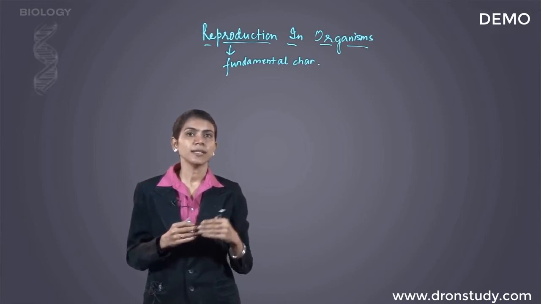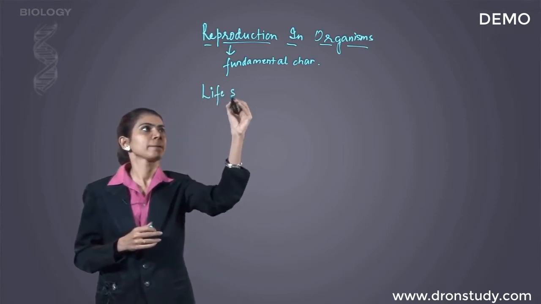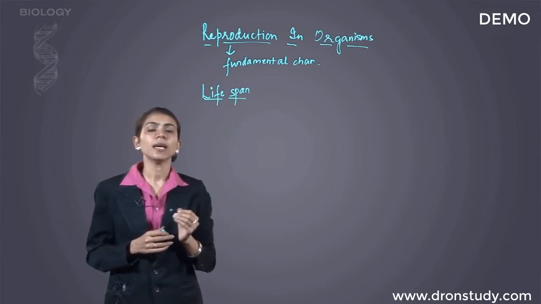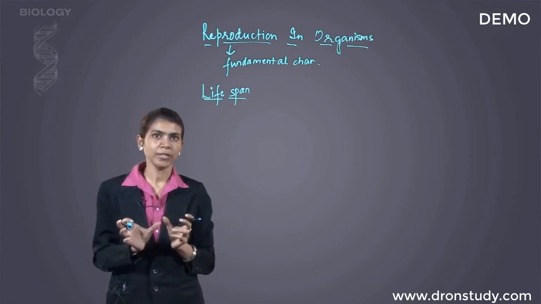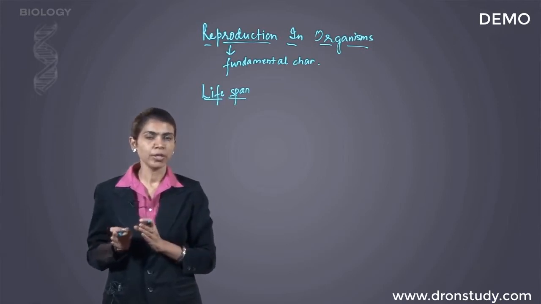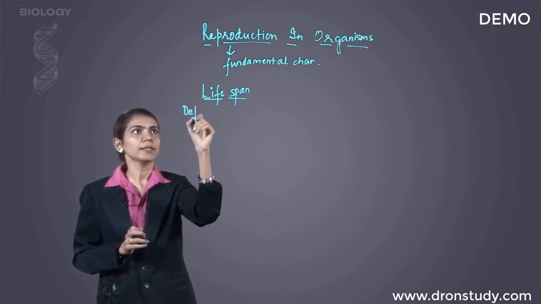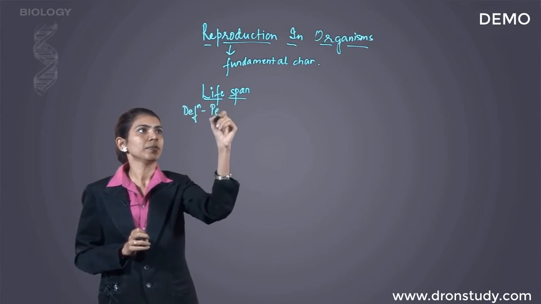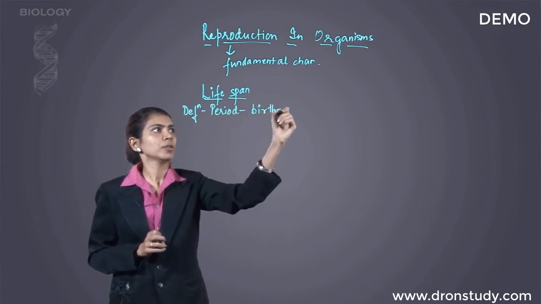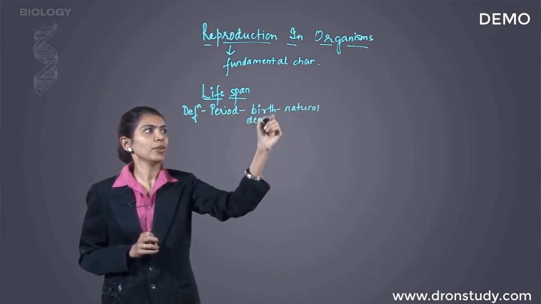Now, let us understand the concept of lifespan. What is lifespan? Lifespan is basically all the time period for which any organism is alive. That means it is the period from birth to the natural death of the organism. So, we can define it as the period from birth to natural death of an organism.